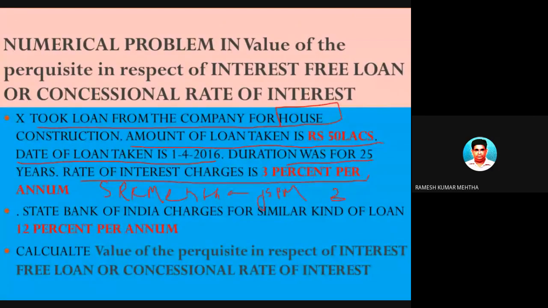It is 3%. In the problem they will tell you, for this kind of loan, what rate of interest is charged by SBI. For a similar kind of loan, SBI charges some 12% rate of interest. So see here it is 12%, but here it is only 3%. So he is getting an advantage of 9%. That is the value of the perquisite. So let's find out the value of the perquisite in case of a concessional loan. Why concessional? This is not interest free.